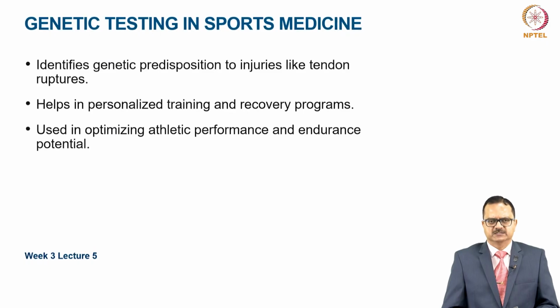Genetic testing in sports medicine, now coming up in a big way, is used to identify genetic predisposition to injuries like tendon ruptures. Helps to personalize training and recovery programs, used in optimizing athlete performance and endurance potential. However, more importantly, it can be used in talent identification and talent development by identifying specific genes which are responsible for muscle performance and endurance performance.